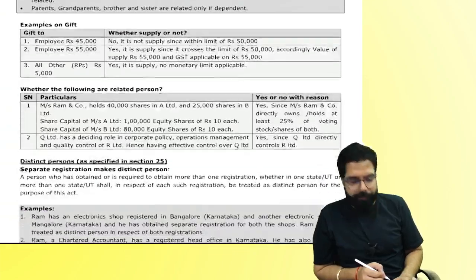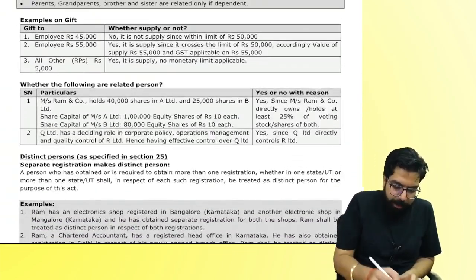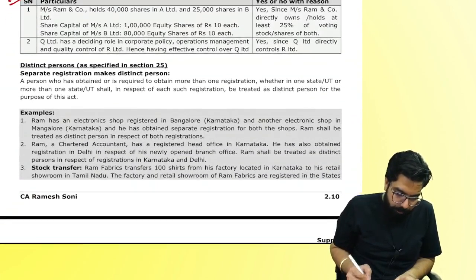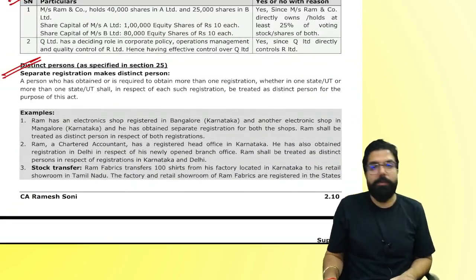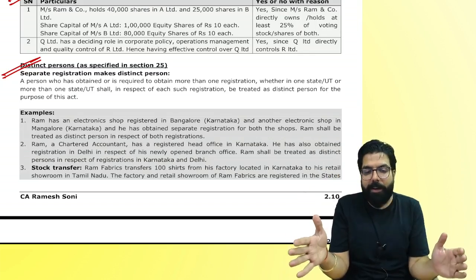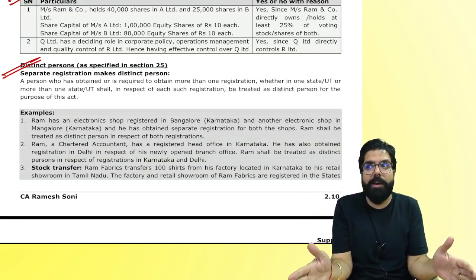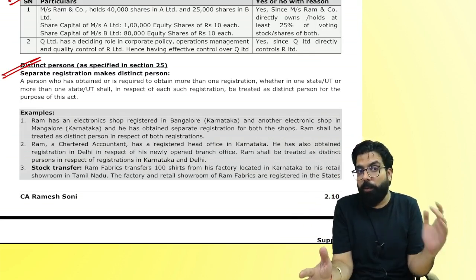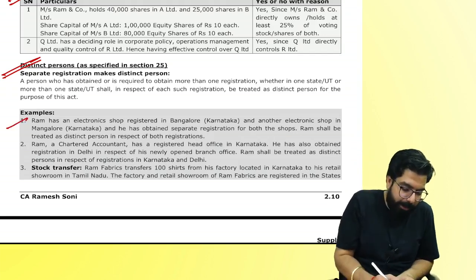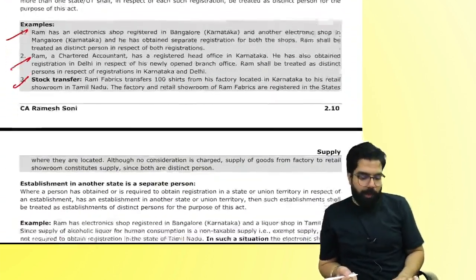Can we go ahead, everyone? Next. Some examples for you to read at home. Distinct person, did I tell you? What is a distinct person? Same state, separate registration, distinct person. One state registered, another state registered, distinct person. One state registered, one state unregistered, still distinct. Same examples I have given for you to read.